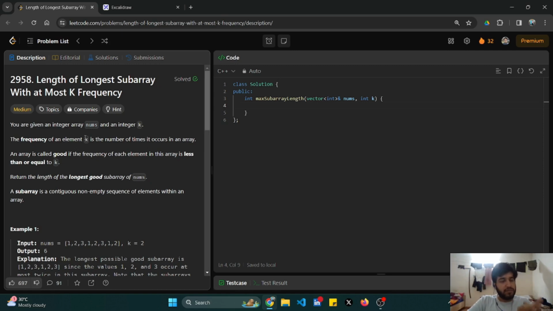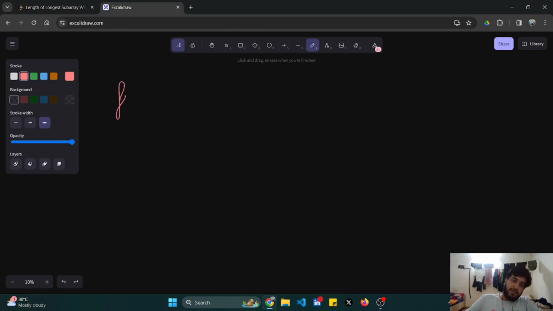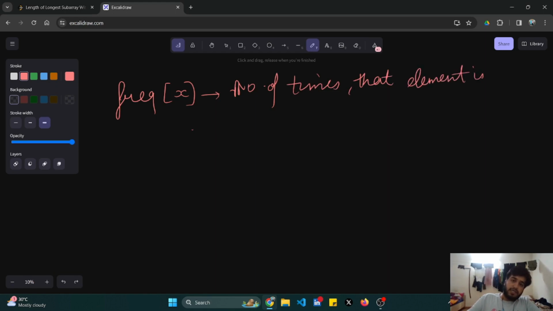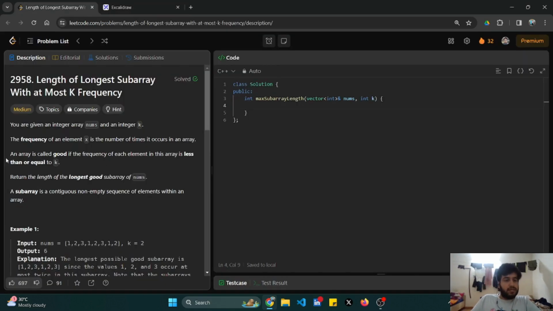So what is the frequency of an element? Frequency of an element x is the number of times that element exists in the array, or string, or linked list, anything. So frequency is basically the number of times a particular element exists in the array. An array is called good if the frequency of each element is less than or equal to k.